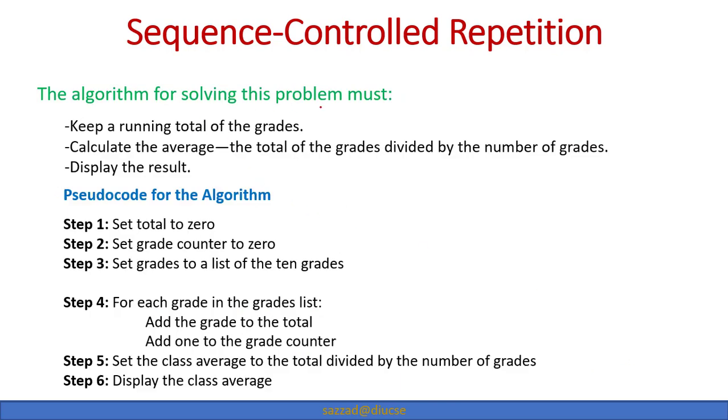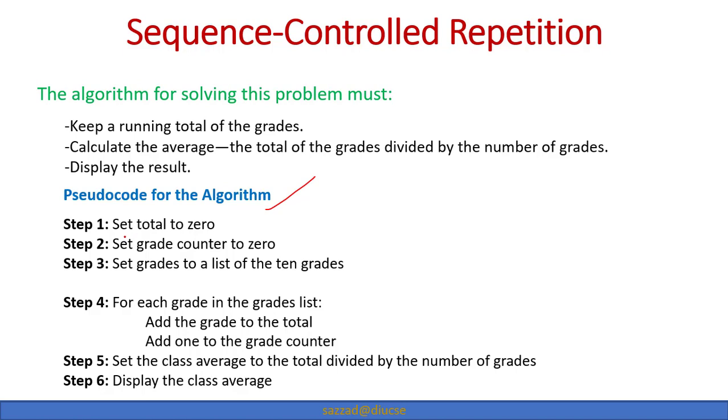The algorithm for solving the problem must keep a running total of grades. That means it will add all the grades together one by one, then calculate the average, the total of the grades divided by the number of grades. So when the total grade is ready, we need to divide the total grade by the number of students, and then we need to display the result. So let us see the pseudocode.